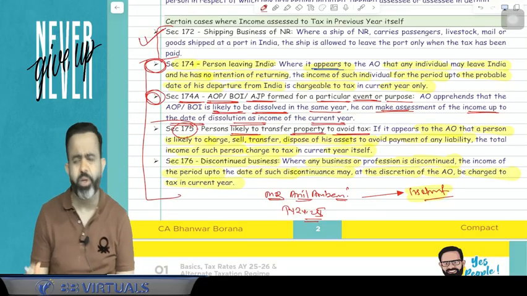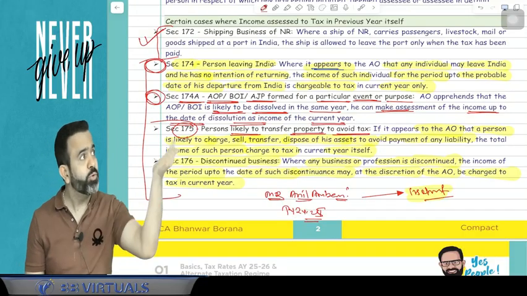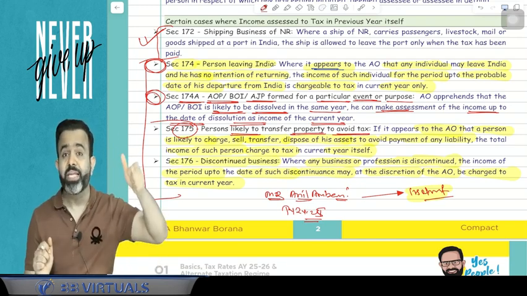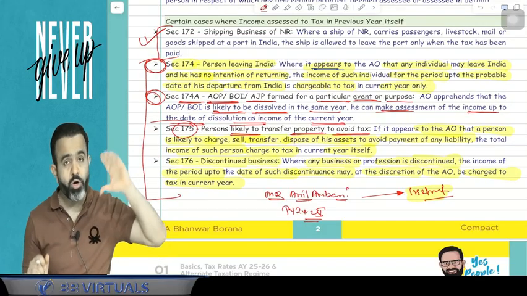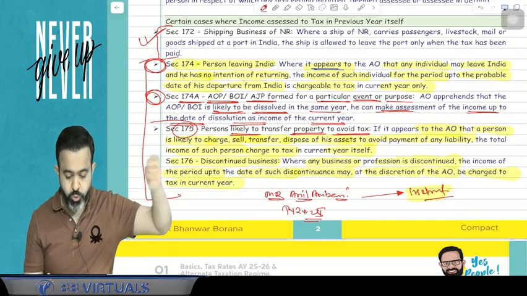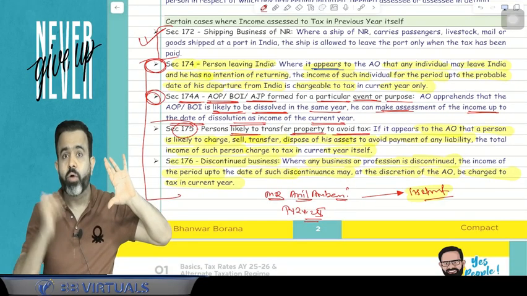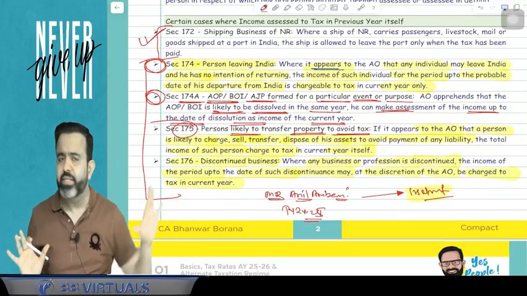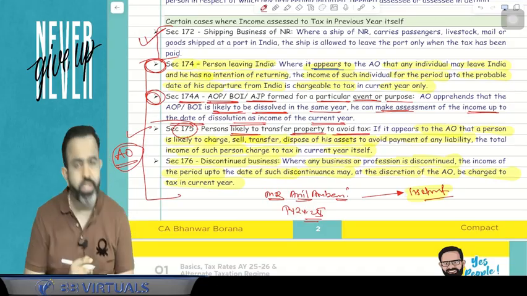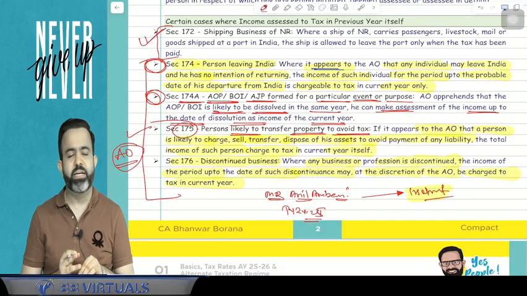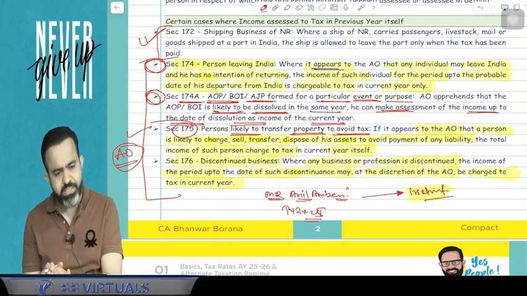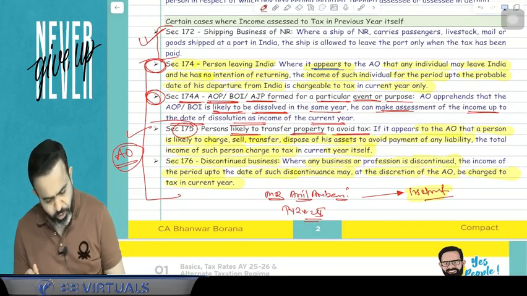But guys, in the last 4 points, section 174, that person about to leave India for permanent settlement, or AOP BOI formed for a particular event and that event is completed, or person likely to transfer his asset or create the charge or sell that asset or dispose the asset to avoid the tax liability, and discontinued business. So guys, in these 4 cases, only if it appears to the AO, then the AO can ask you to pay the taxes and file the return in the previous year itself. Otherwise, normally you earn the income in the previous year and pay the taxes in the assessment year. You got my point or not?